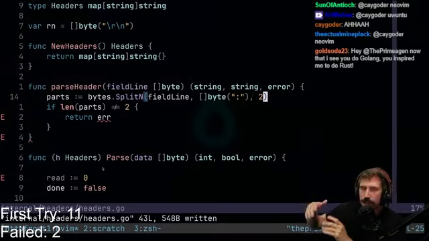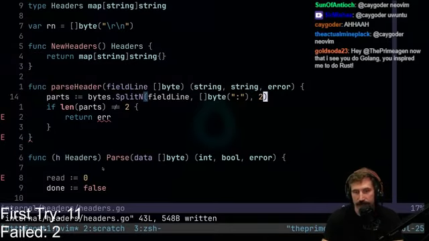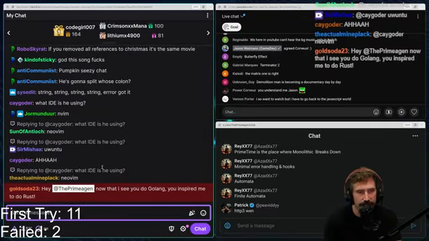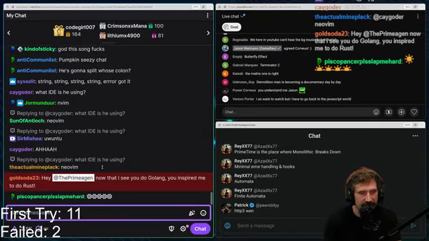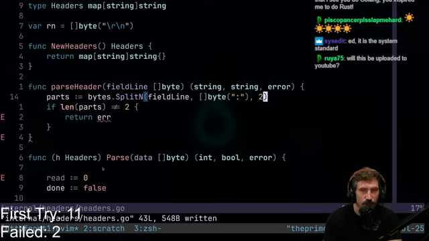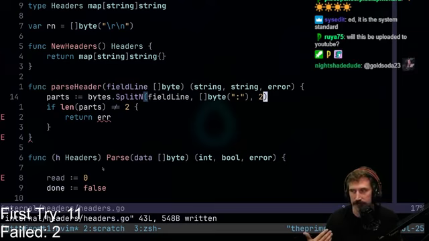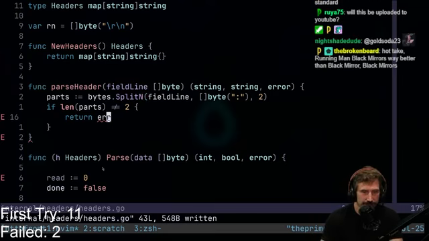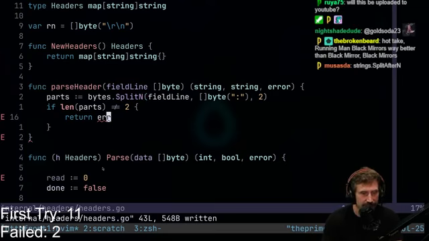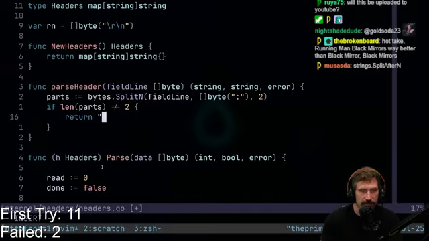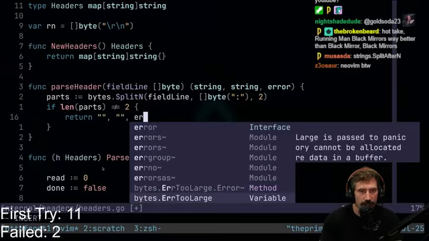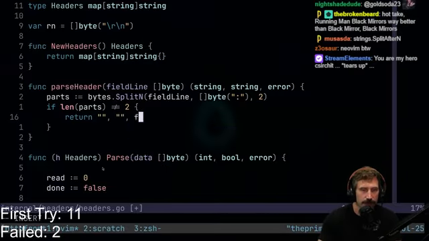Because you could imagine your field value, I believe, can have a colon in it. And so if your field value can have a colon, what IDE am I using? Neovim, baby. If I have a colon in my field value, I don't want to have multiple splits. So there we go. If it does not equal 2, we have ourselves a bit of an error, right? So we would have, bam, bam, error. The error would be format errors.